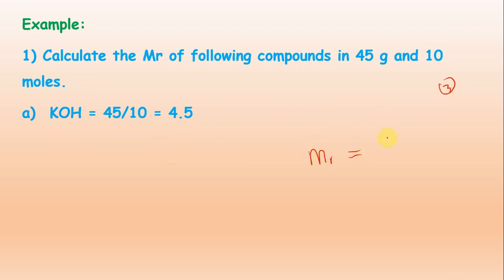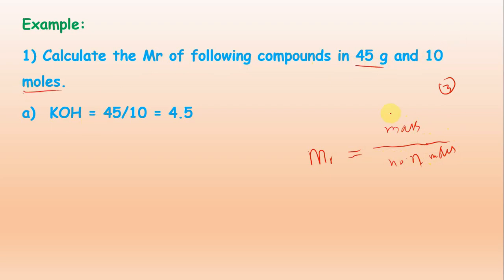that is how to calculate the MR of the compound, that will be calculated by mass divided by the number of moles. This is the third formula which we have already discussed. So the question is: calculate the MR of the following compound with 45 grams and 10 moles.